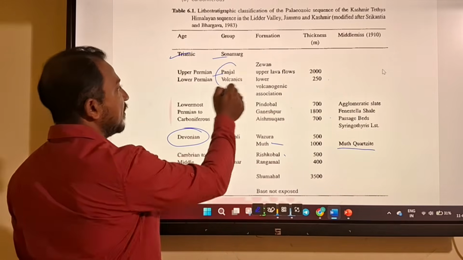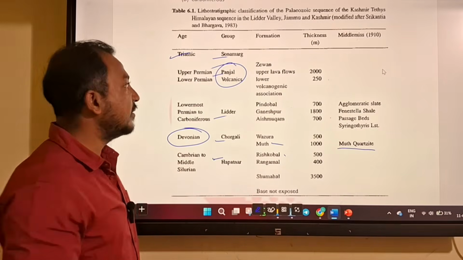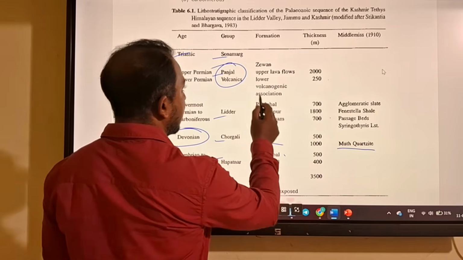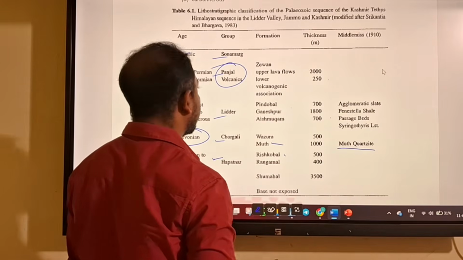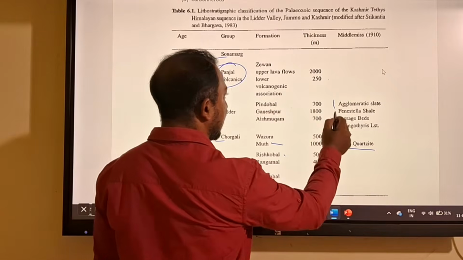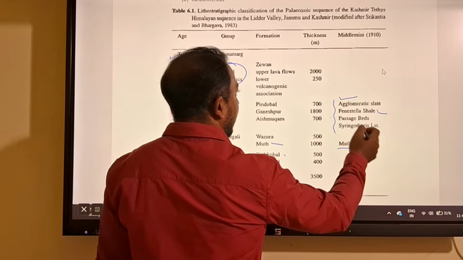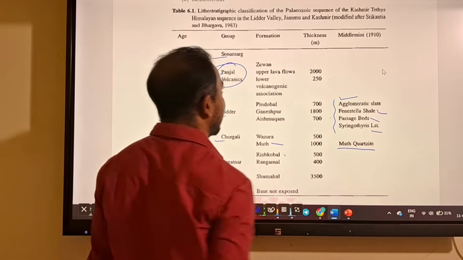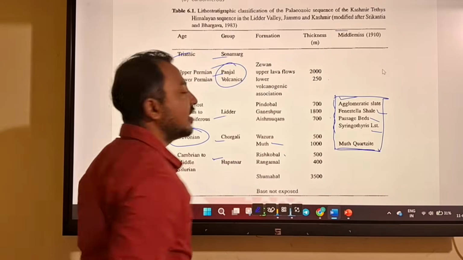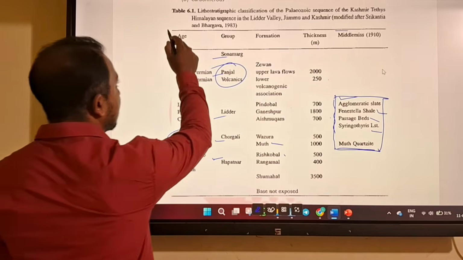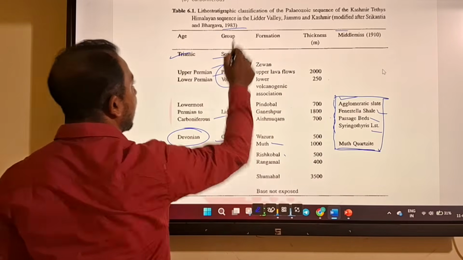Then important here, you remember Panjal volcanics, which has age of Permian. It is very important. All the volcanics are always important, and as it is volcanic, it doesn't contain any fossil. Then these things also remember: agglomerate, fenestrella, and Syringothyris passage bed. This is Leather Valley succession that is given by Middle Miss in 1910, and this is succession that is given by Srikant and Bhargav, that is during 1983.